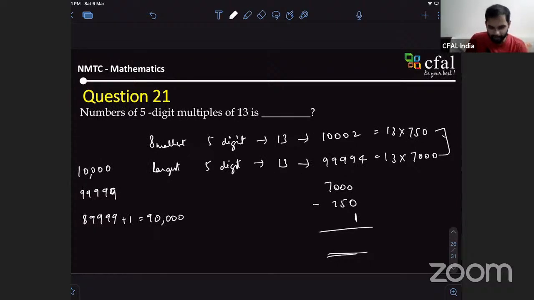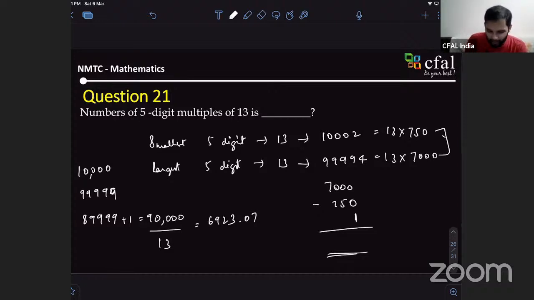Now divide by 13. Yes, you get something like 6923. Yes, sir. 6923. See, what problem I'm talking about is this decimal. Yes, it's 0.0769 something. This time it's very smooth. Okay. What will happen? I'll tell you.